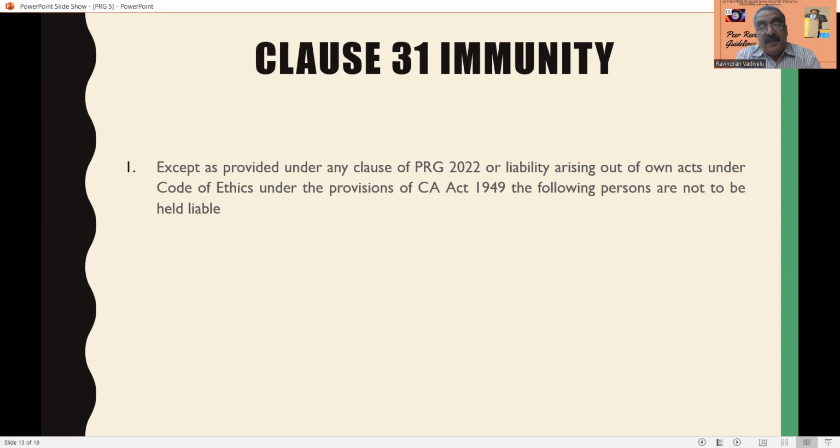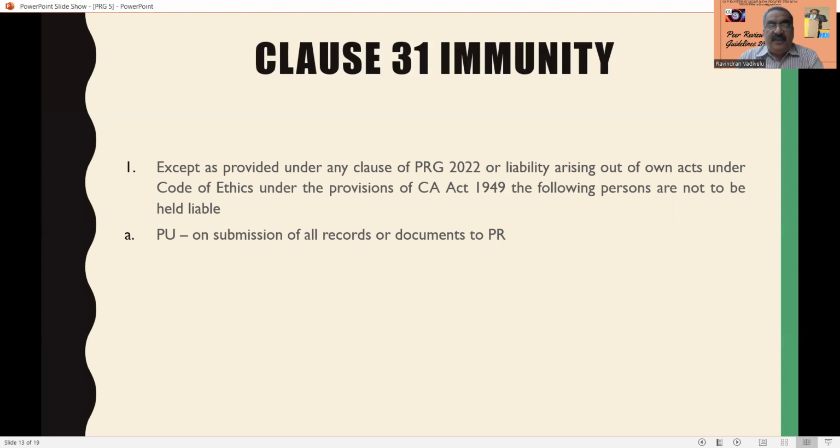That means if there is any specific violation under the Peer Review Guidelines 2022, he is liable. And if the member commits any violation of the Code of Ethics, he is also liable. If that is not there, then the following persons are not to be held liable.